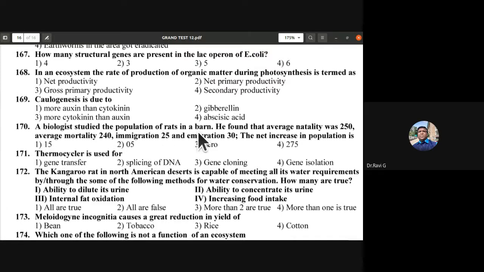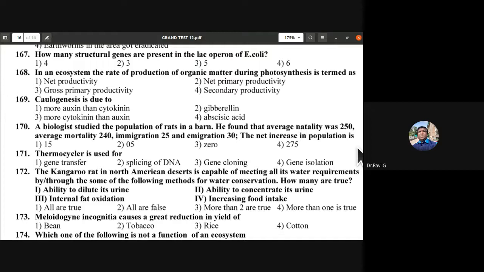A biologist studied the population of rats in a barn. He found that average natality was 250, average mortality was 240. Okay, immigration 25 and emigration 30. The net increase in population is, so you have that formula, you have to add it up. So add up the natality and immigration, so it becomes 275.